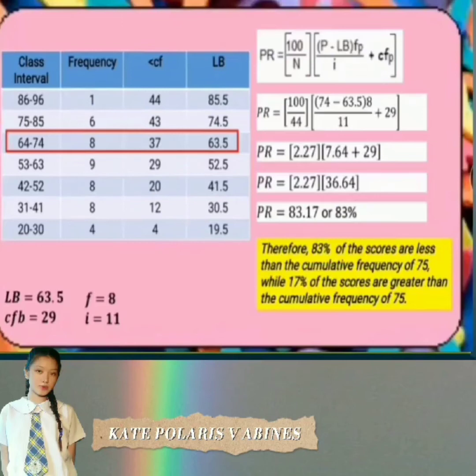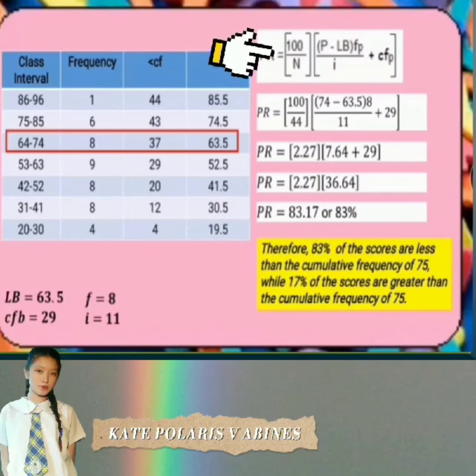Then, next na kukunin ko ay yung percentile rank. Suppose that I want to determine how many students have grades below 75, kasi usually yung below 75 is fail na, diba? Then, we are going to get the percentile rank of 74, which is in the class interval of 64 to 74. Ang kukunin natin ay less than 75, which is yung 74. Gets nyo ba? Ang lower boundary natin is 63.5. Ang cumulative frequency below natin is 29. Ang frequency natin is 8. At ang class size natin is 11.